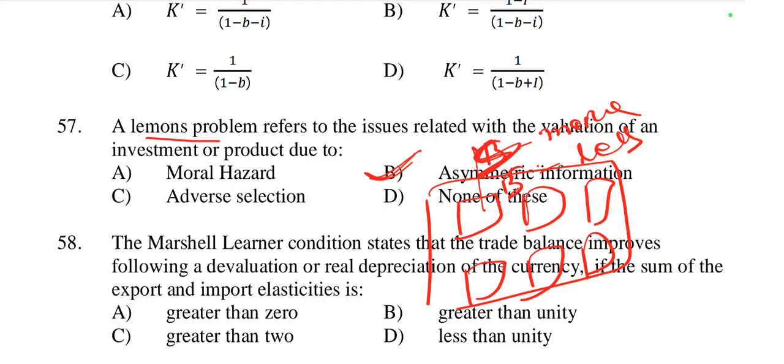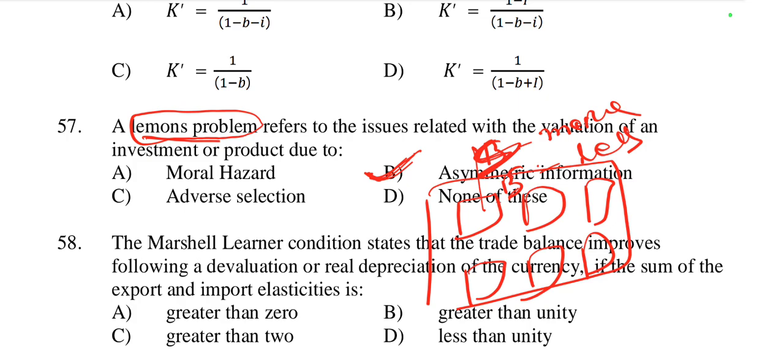In some cases the seller may exploit the buyer by different techniques. So here asymmetric information arises in the lemon market. The seller knows what the defects of the old car are, but when a buyer tries to buy a car, he doesn't know about the defects.